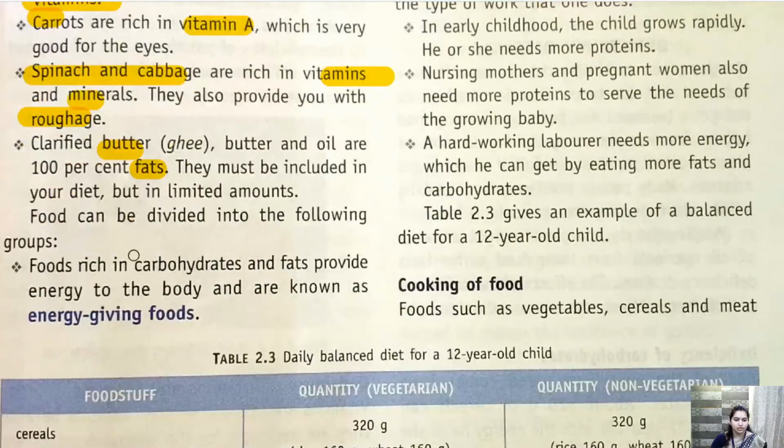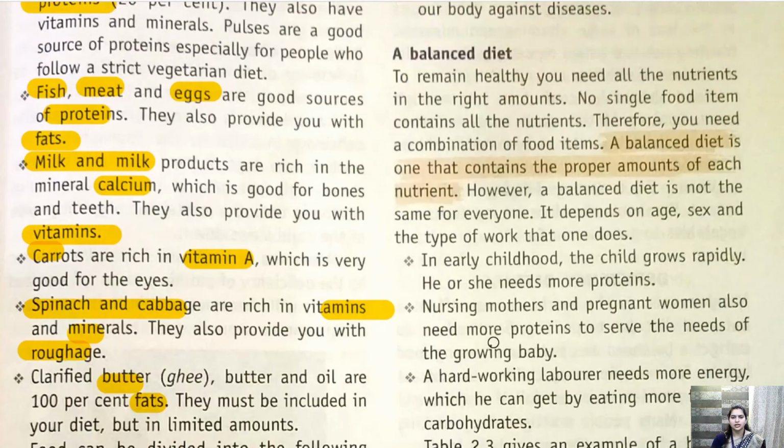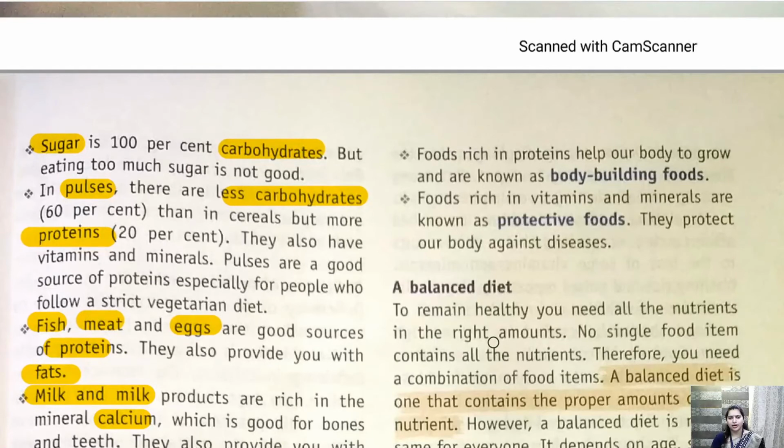Now what is this? Let me first introduce you. Food is divided into the following groups. We have energy giving food. Which are the energy giving foods? Carbohydrate and fat give us energy, so they are called energy giving food. Body building food: who builds our muscles and body? Protein. So protein is a body building food.